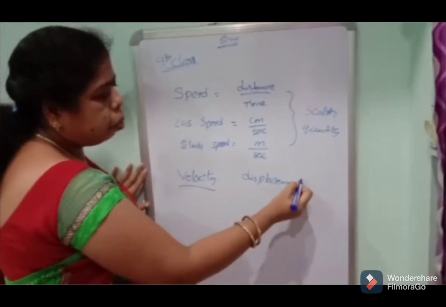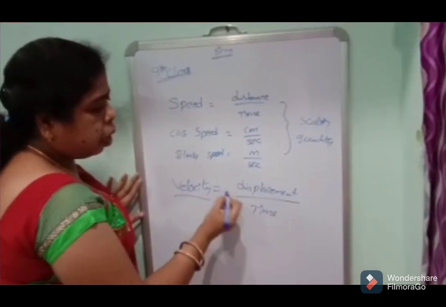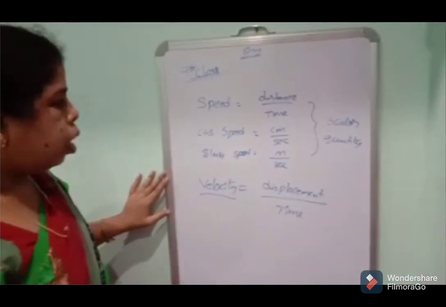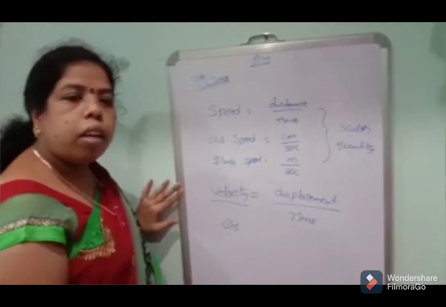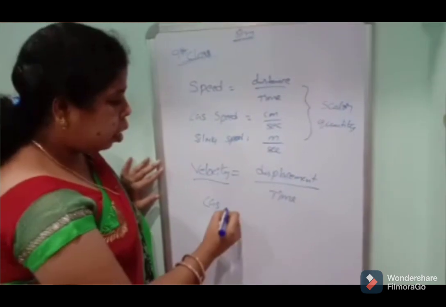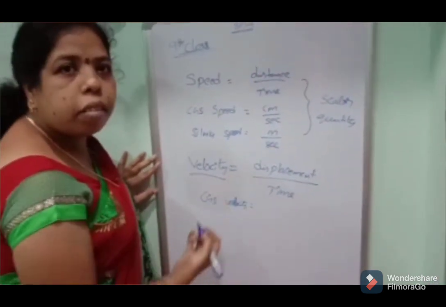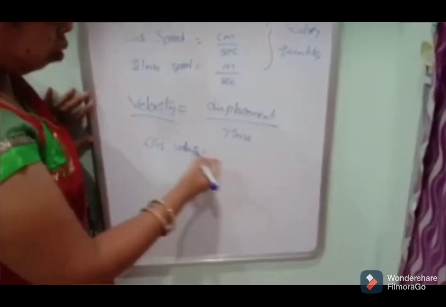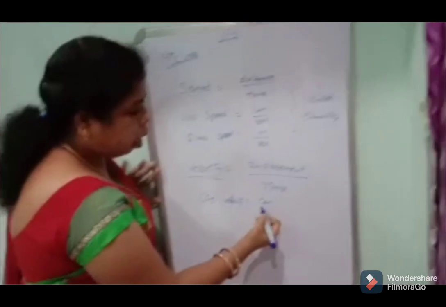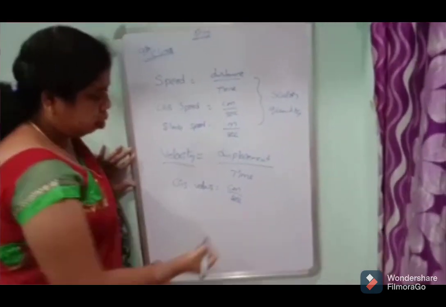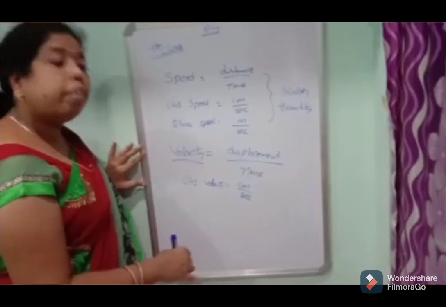Displacement is also a length, measured in centimeters in CGS units, and time is measured in seconds. The CGS unit of velocity is centimeter per second.